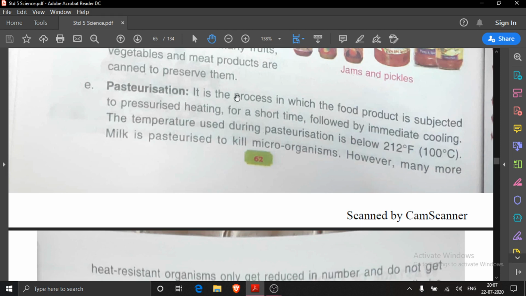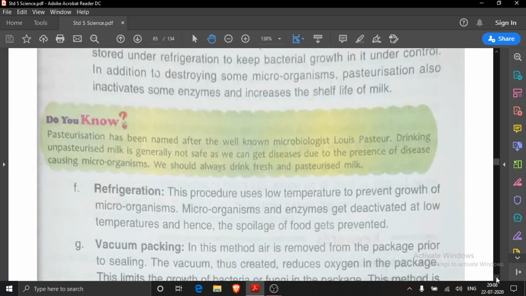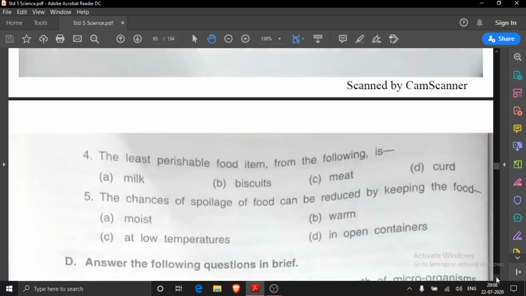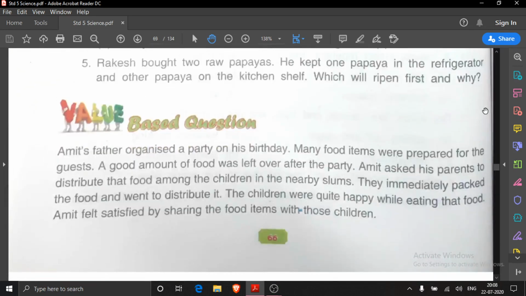It is the process in which the food product is subjected to pressurized heating for a short time followed by immediate cooling. Okay? So now we will take out the next question of E part. It was the answer of E3, I think. Yes.